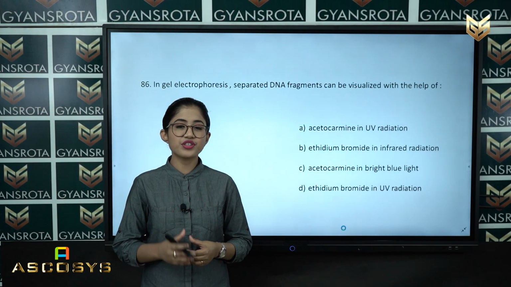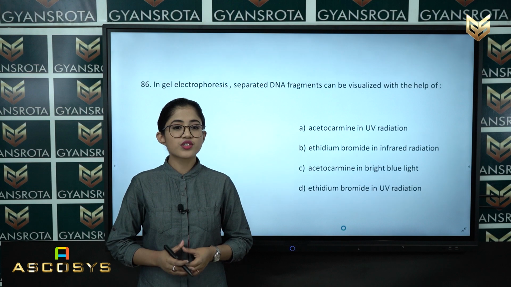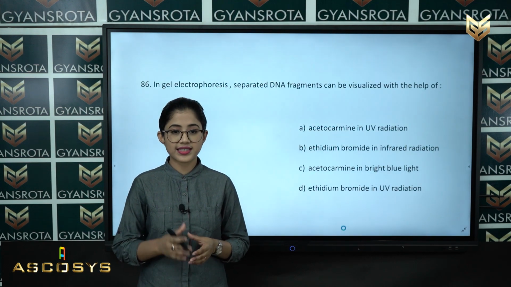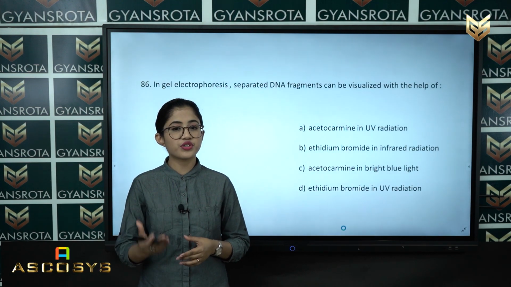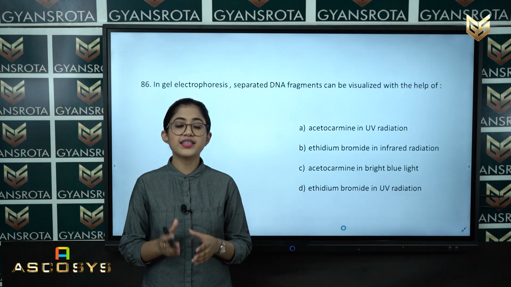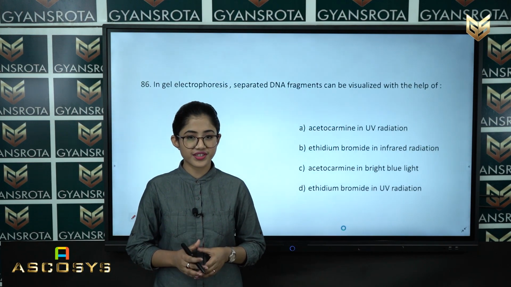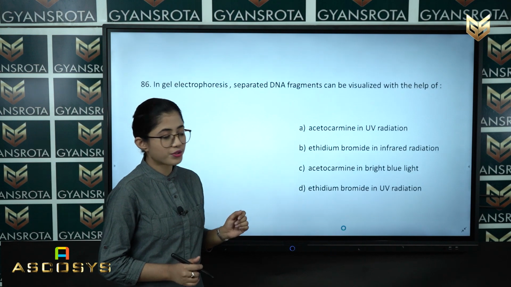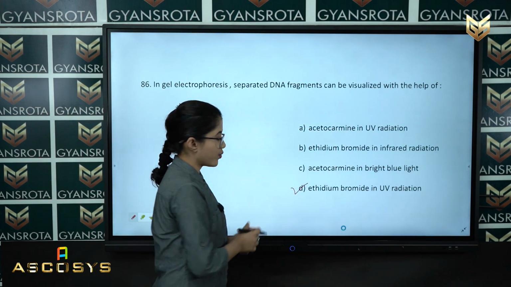Student, this is a direct question from your NCERT textbook. In gel electrophoresis, separated DNA fragments can be visualized with the help of ethidium bromide in UV radiation. So among these four options, option D is the correct one.